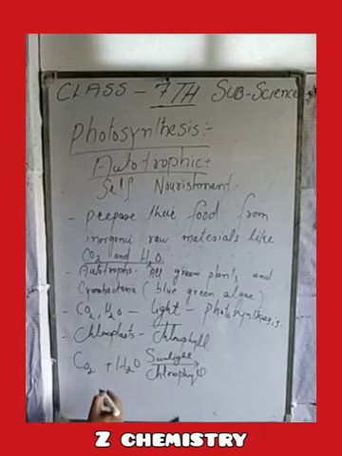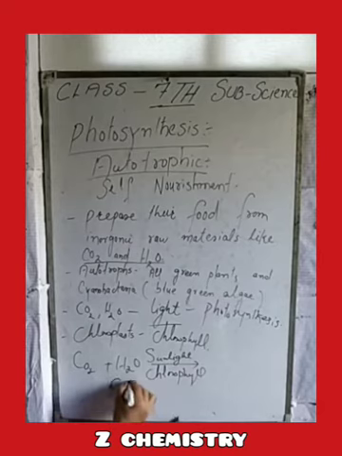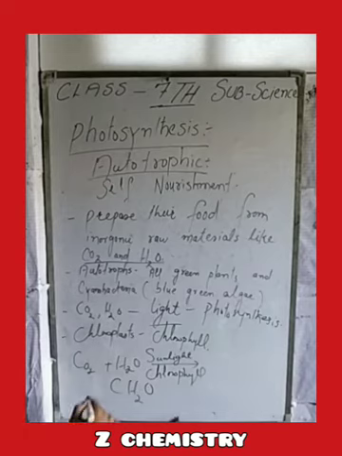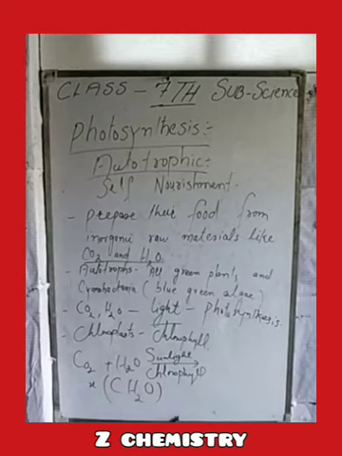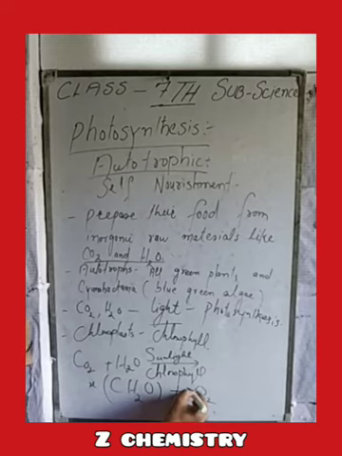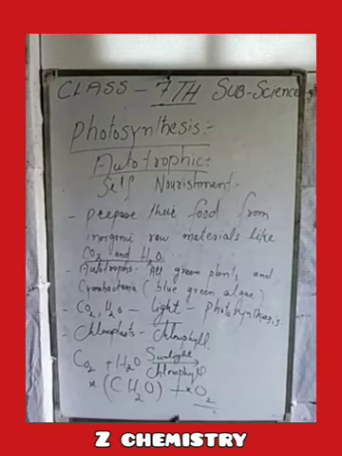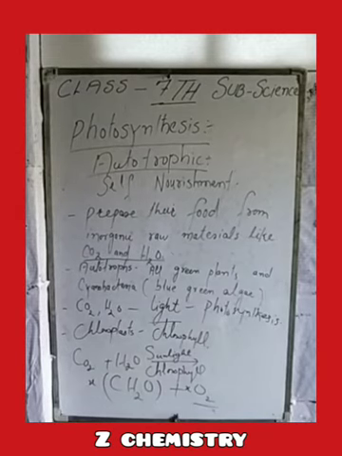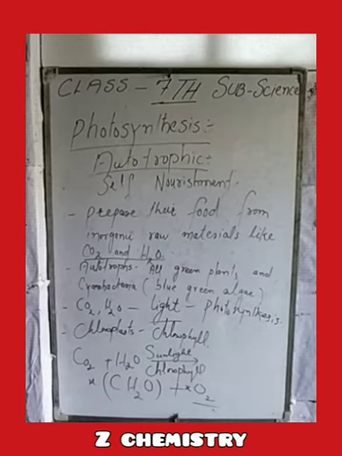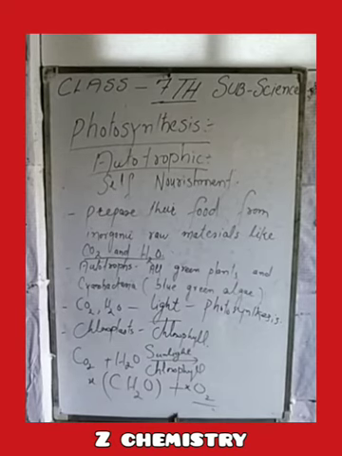carbohydrates, shown as x molecules of CH2O, along with the formation of x molecules of oxygen. Here x indicates that we do not know how many of these carbohydrate molecules are formed.